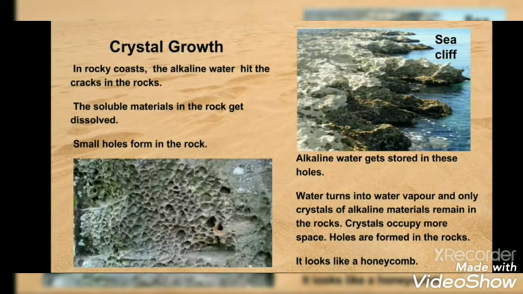So, understood, students? Because of the sun's heat, this water evaporates. Only the crystals of alkaline materials remain in the rocks. Crystals occupy more space. This causes tension in the rocks. Thus, holes are formed in the rocks. It looks like a honeycomb. You must have seen a honeycomb. So, this rock looks like a honeycomb.